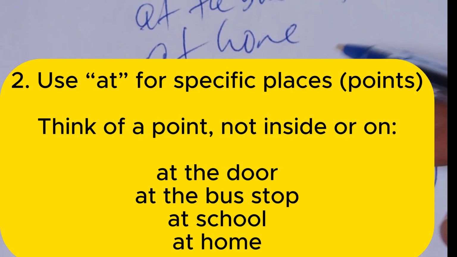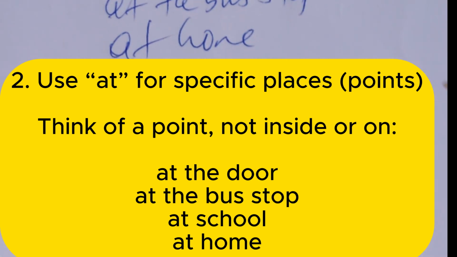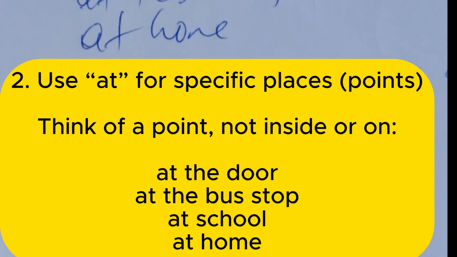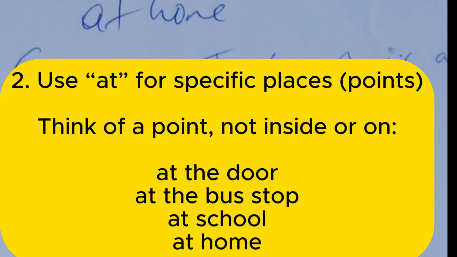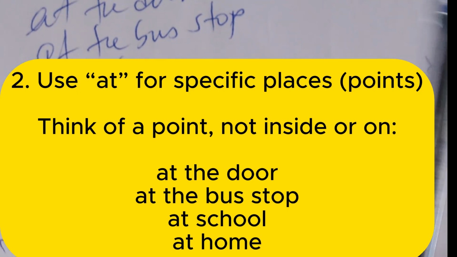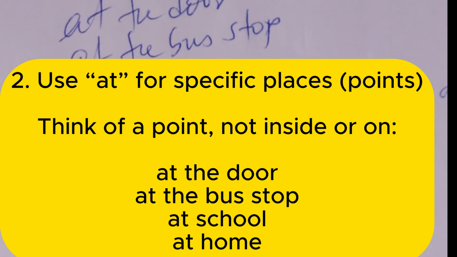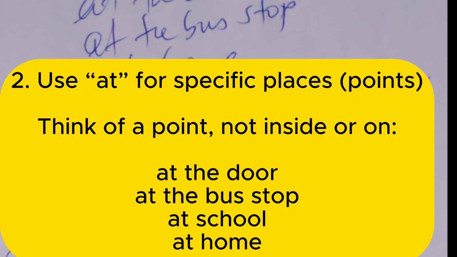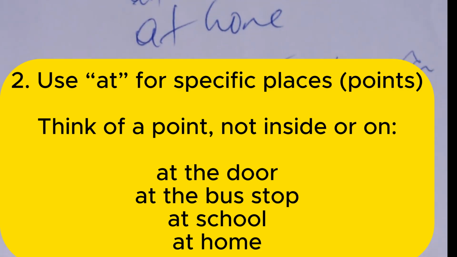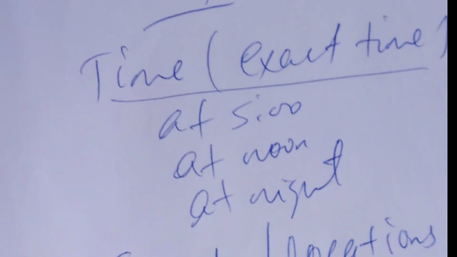The guard is at the door. See, for a specific place we use "at", and for a specific time period too: at home, at school, at the gate. For exact times, we use at sharp 9, at noon, at 9. At that time we have to use "at" for an exact time.